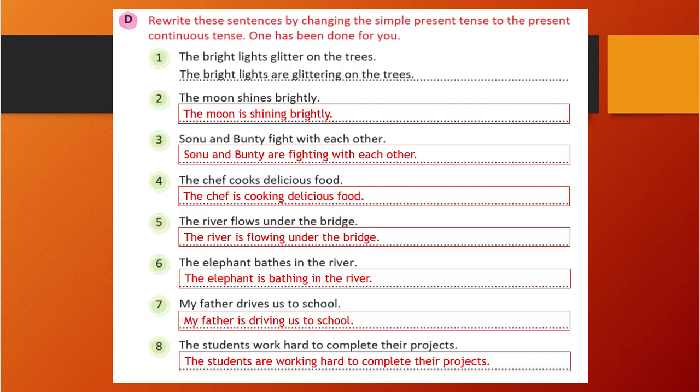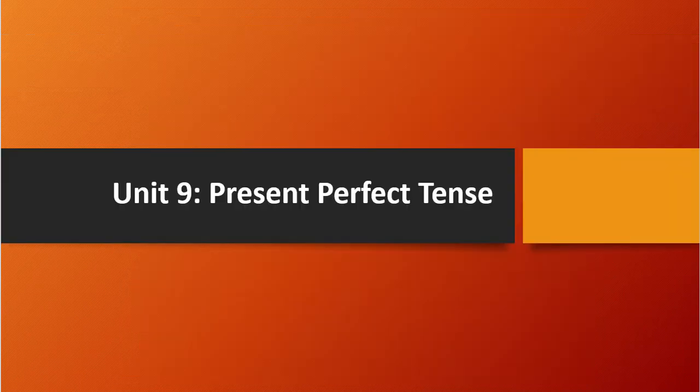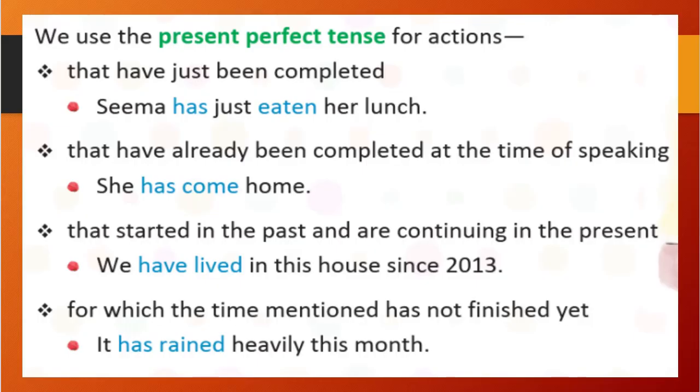Okay. Let's see the next chapter, that is present perfect tense. We have seen simple present tense, present continuous tense. Now we are going to do present perfect tense. Okay, so let's see what is inside. We use present perfect tense for actions that have just been completed. Just been completed means if you are doing homework and when I just reached the classroom you just finished, that means I have just finished my homework, right?